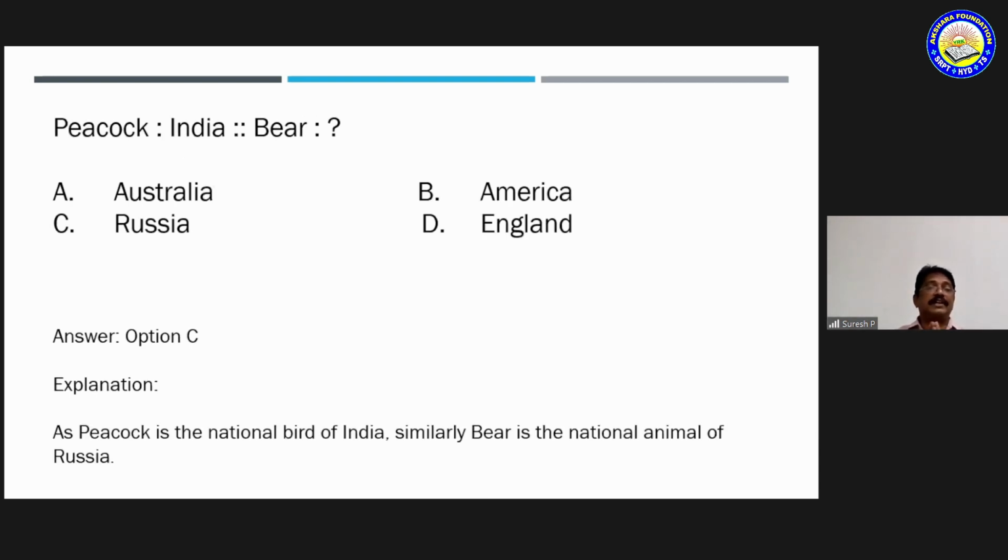Okay, peacock, India, bear, what do you think? Everyone knows the national bird of India is peacock. So the relation between peacock and India is national bird. Bear is a national animal for which country you have to identify: America, England, Russia, Australia? If you are good at GK, you can simply say the national animal of Russia is bear. So option C is correct.